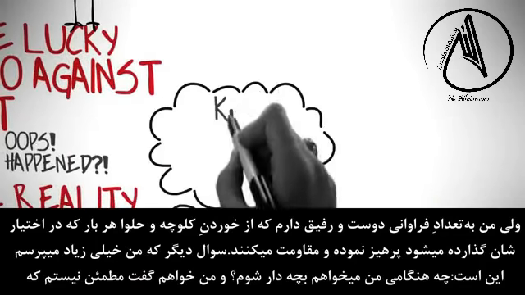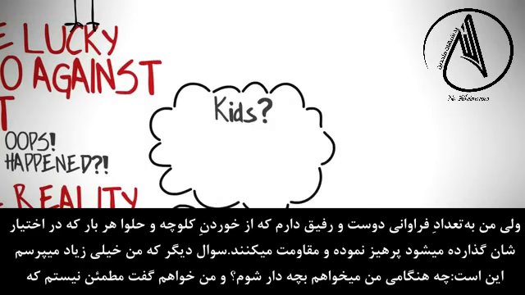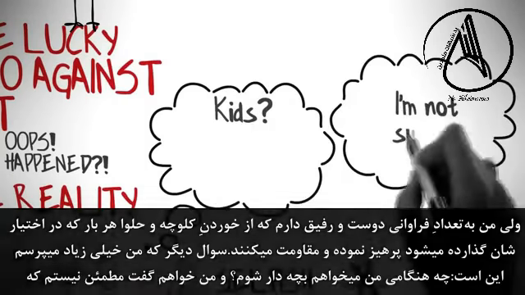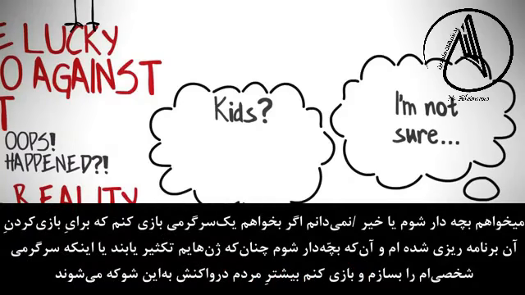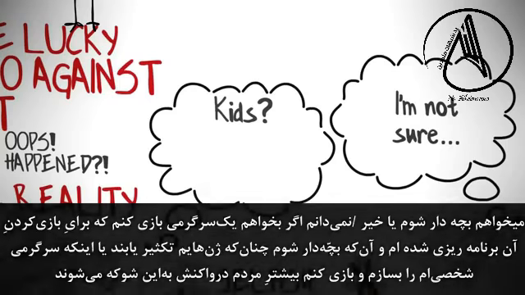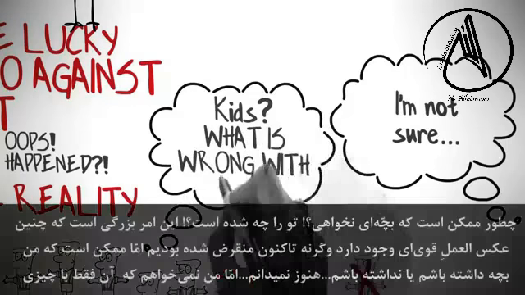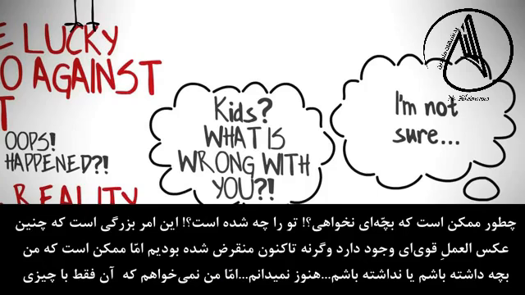Another thing I get asked a lot is when I'm going to have kids. And my answer is, I'm not sure if I want kids or not. I don't know if I want to play the game that I'm programmed to play, which is to have kids so my genes can keep going, or just create my own game and play that. And to this, most people's reaction is just pure shock. How could you possibly not want kids? What is wrong with you? And that's great that there's such a strong reaction, otherwise we would be extinct by now.